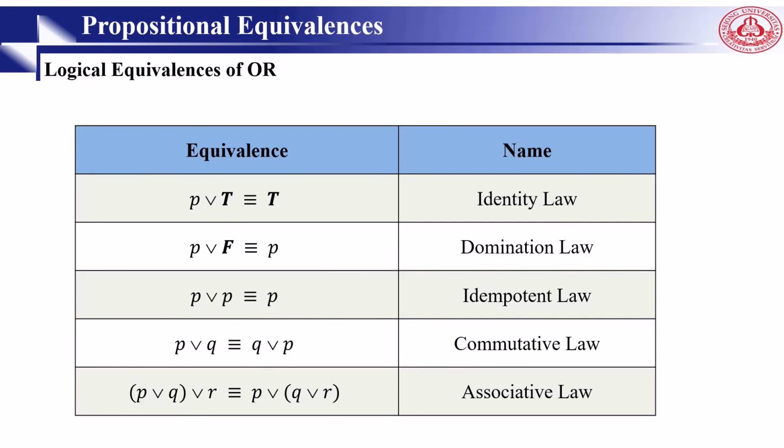Let's see the same thing for OR. p or T is always true. We call it the domination law. p or F is p, identity law. p or p is always p, idempotent law. p or q is always q or p. It doesn't matter if we change the position. We call it the commutative law. And if we have three variables, p or q or r, it doesn't matter if we change the parentheses. We call it the associative law.